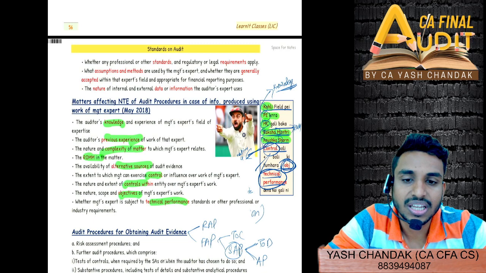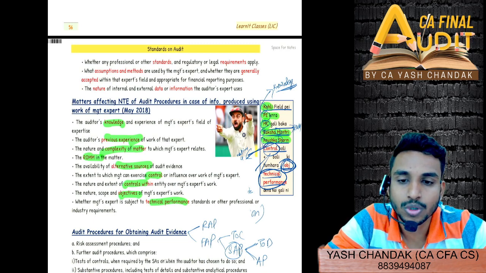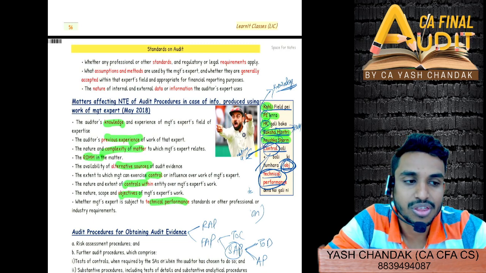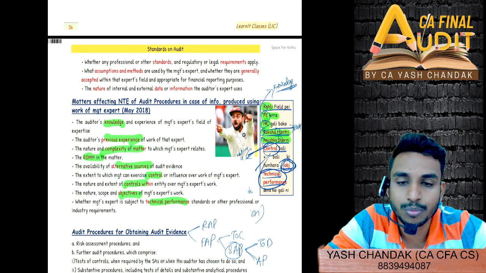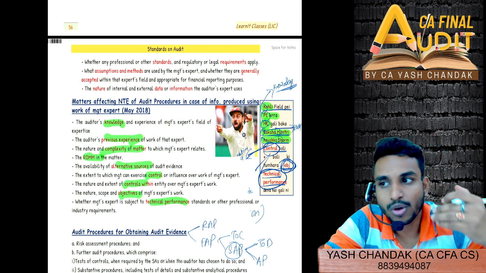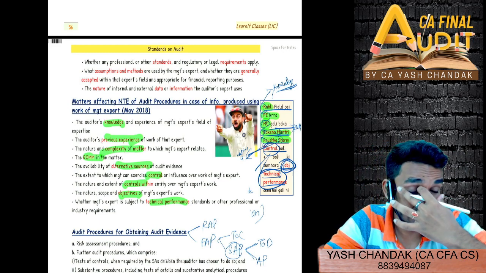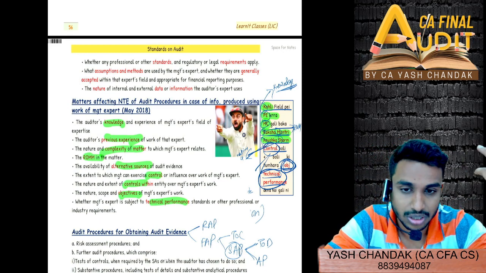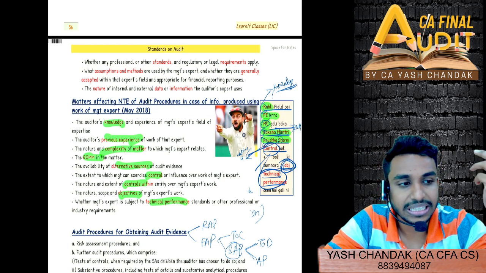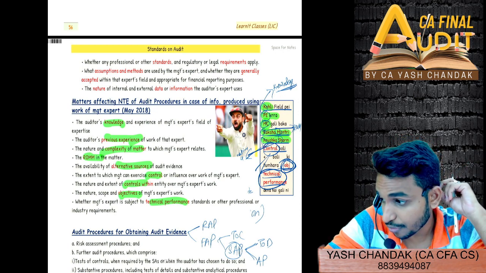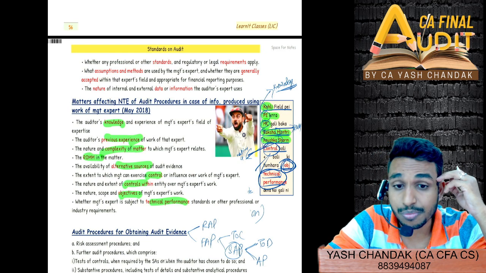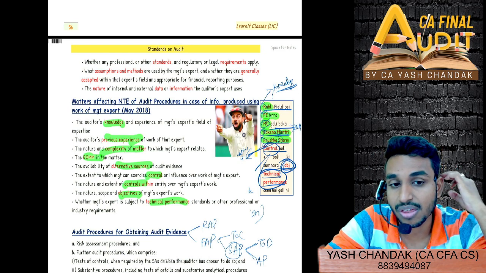Audit consideration in the case of a sub-service organization. Nupur, do you remember? In the case of a sub-service organization, what audit procedures do you have to perform when you have outsourced certain services to another entity, and that entity has further outsourced to another entity? What procedure do you have to perform in the case of a sub-service organization, SSO?